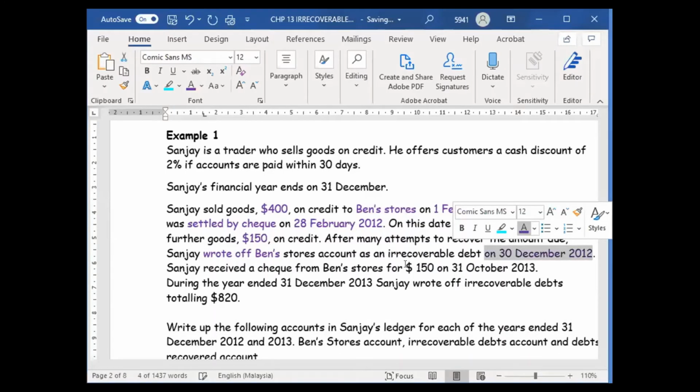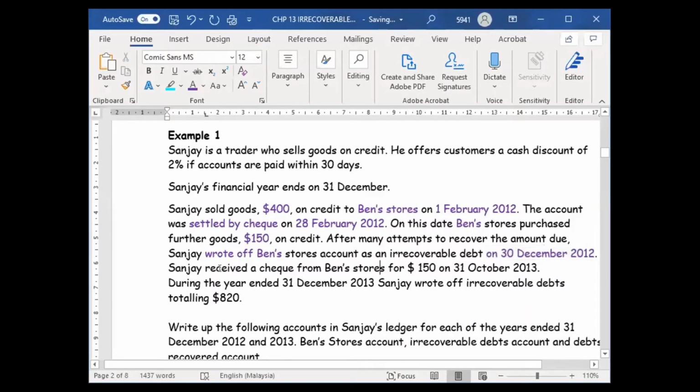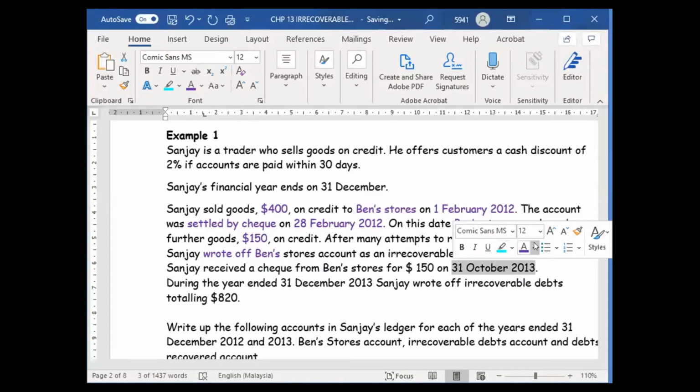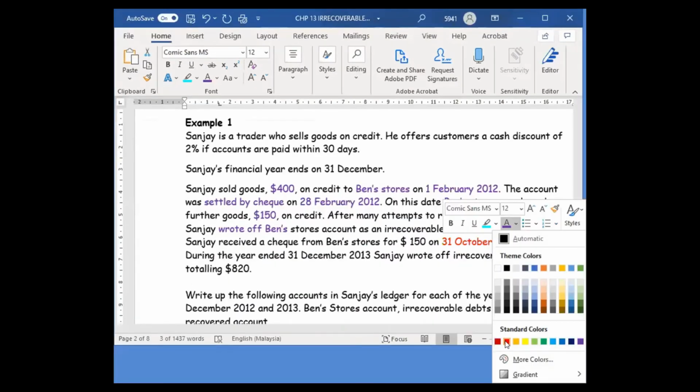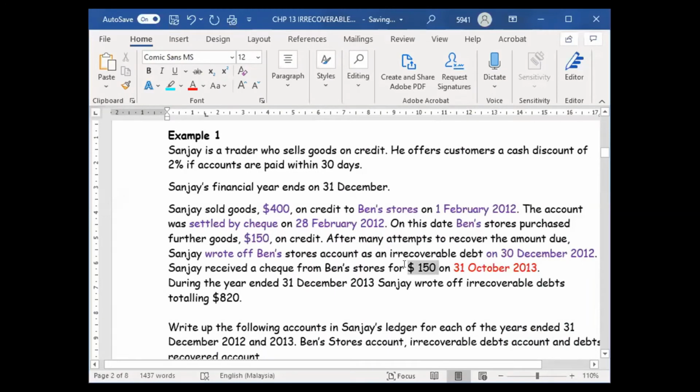Then Sanjay received a check from Ben's store of 150 on 31st October 2013. Wait, this 31st October 2013 is the following year, so I put it in red. We received the 150 by check from the bank.